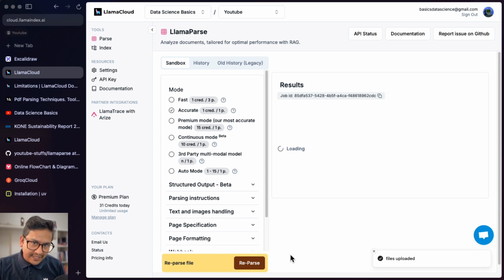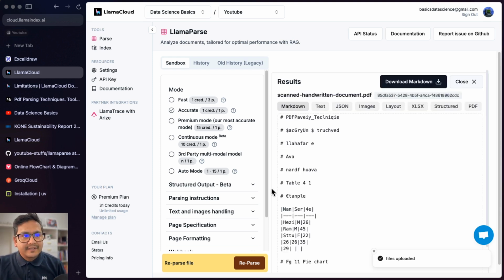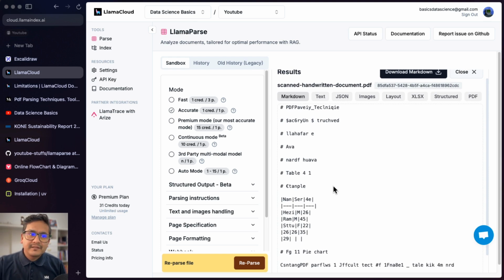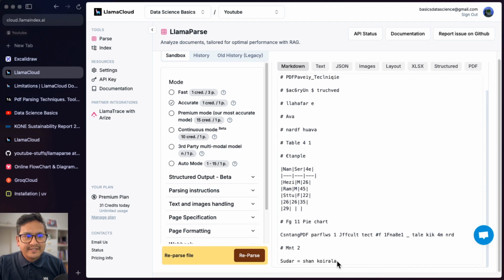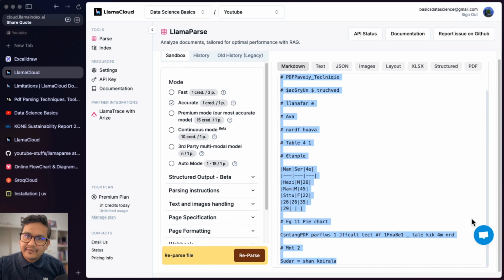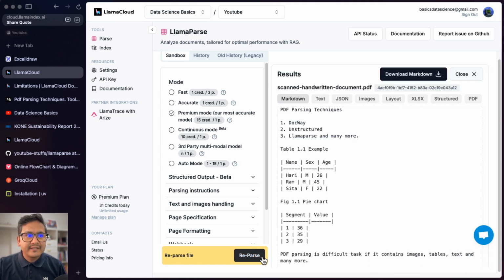Let's see what happens with the accurate mode also, because now you can see it is a little bit better, but still it didn't get the information. Here you can see it is not getting the information, but it is better than the fast mode. Now what happens if we do it with the premium mode? If I reparse again, now you can see all the information is being parsed here. One thing is not correct here. It is doc link, but it says doc way. That is what it just found here.